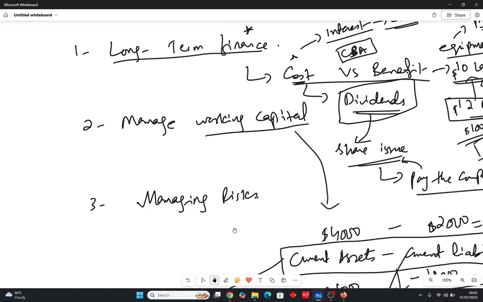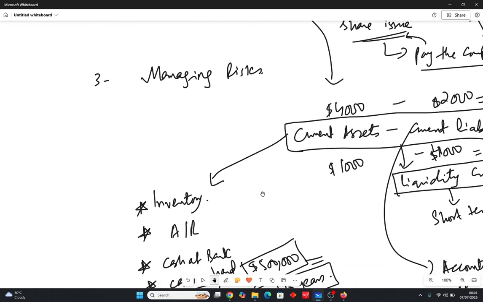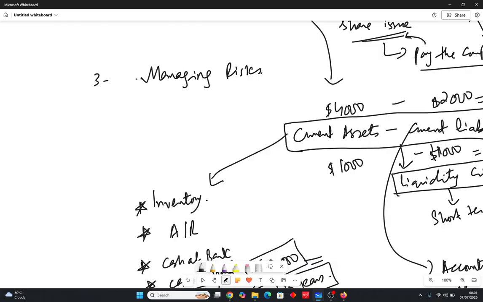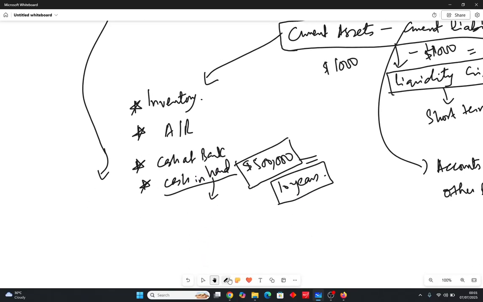First was long-term finance, from where to finance our company with the maximum benefit. Okay, second is how to manage the working capital in a company. The third one is risk. Ultimately we all do not want to take risk. Okay, this is the reason and why I'm saying this thing, because you have taken this course just to minimize the risk parts.